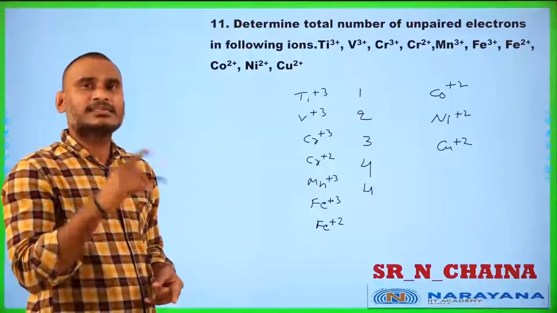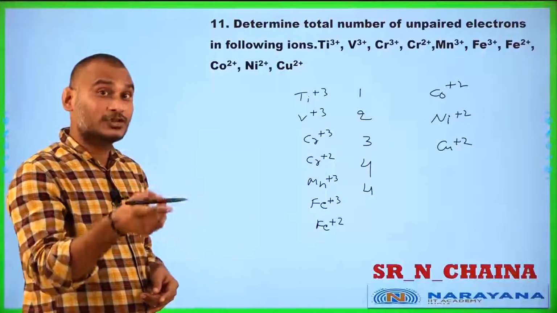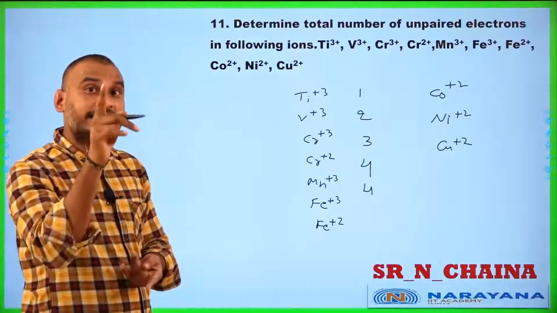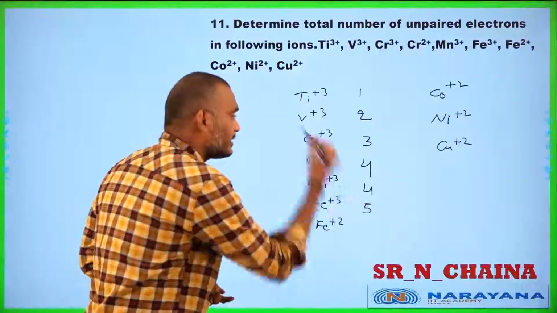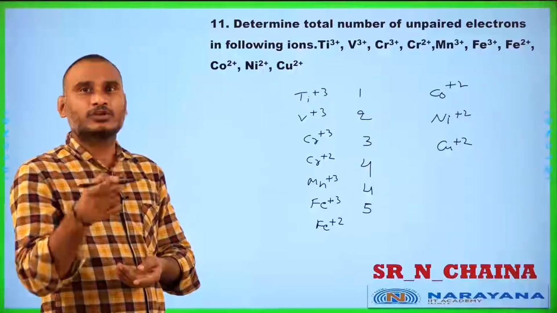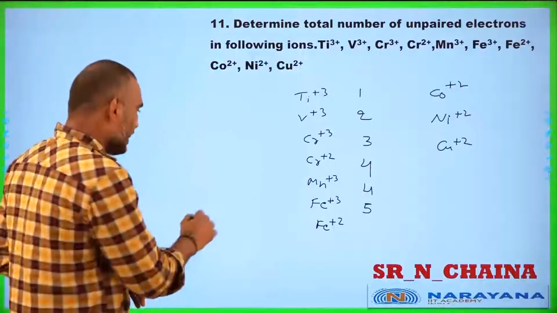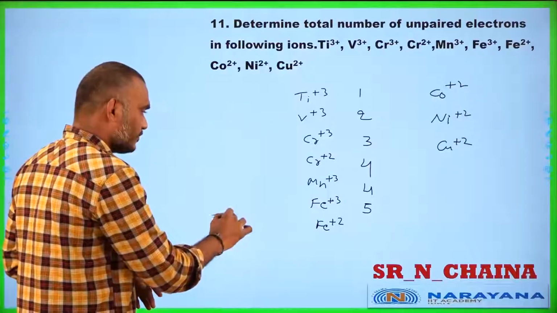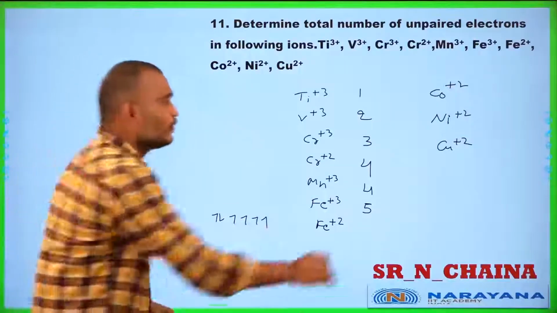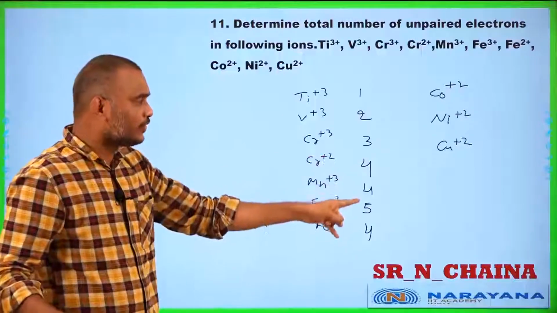Fe, 3d6 4s2. If 3 electrons come out, then it becomes 3d5, 5 unpaired electrons are present. That is Fe plus 3. Fe plus 2, 3d6 4s2, 2 electrons are gone, that is 3d6. When you write 3d6, how many unpaired electrons are there? 4 unpaired electrons are present. So 1, 2, 3, 4, 4, 5, 4.